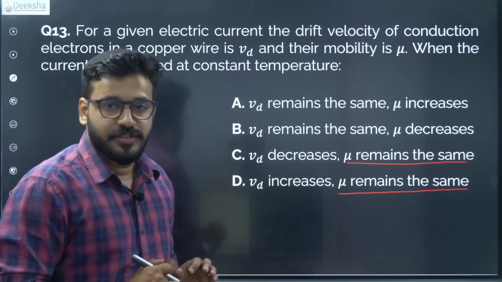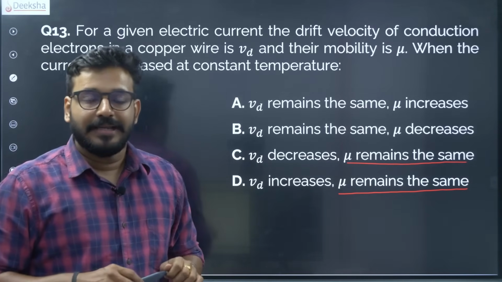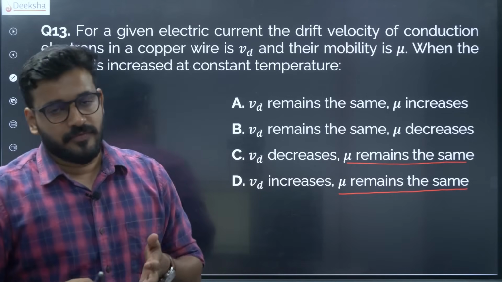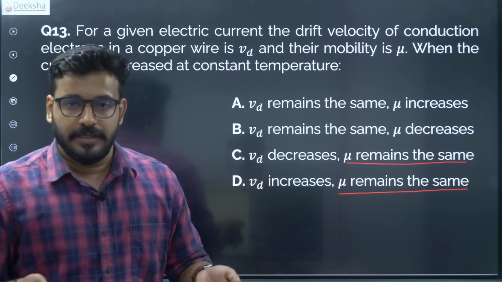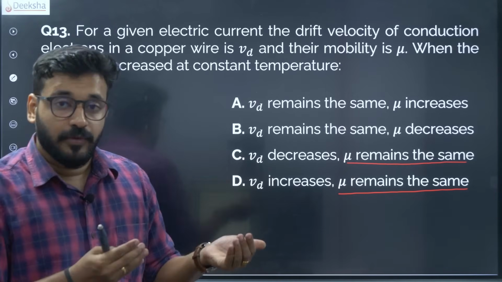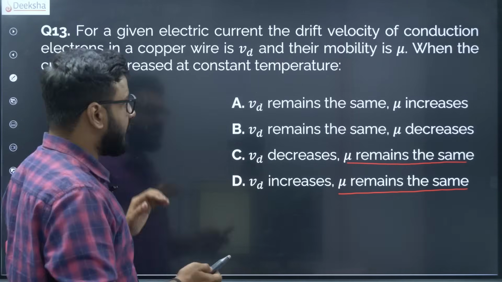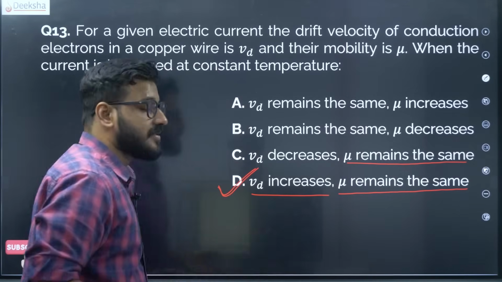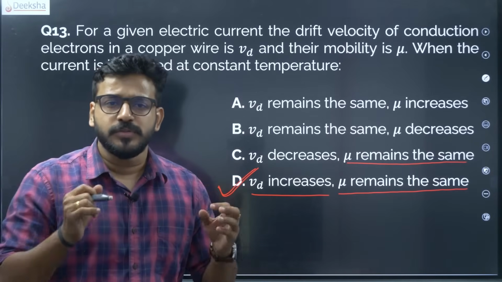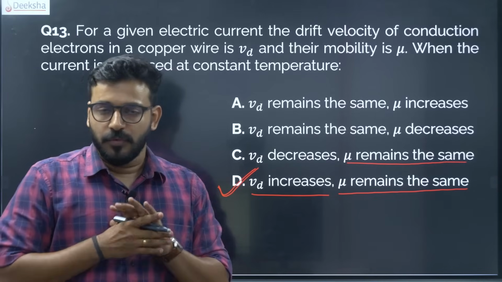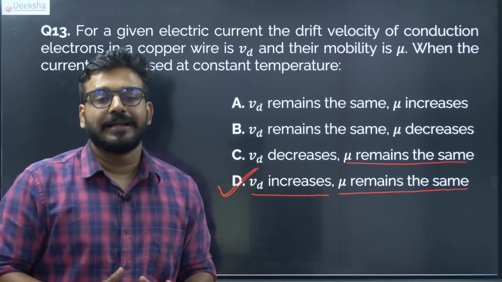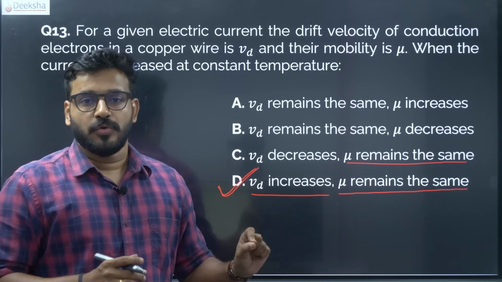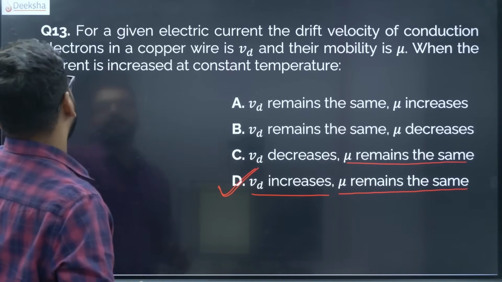But drift velocity is not as such. Drift velocity is directly dependent on current, or vice versa, current is directly dependent on drift velocity. So if there is a variation in the current, that implies there is a variation in the drift velocity, that too linearly. Therefore if the current increases, obviously drift velocity must also increase, therefore the answer is D. Very straightforward, you just have to keep in mind the relations. If you know the relation properly of drift velocity, electric field and mobility, and your understanding is pretty much to the point, you can easily score this, a very easily scoreable question.